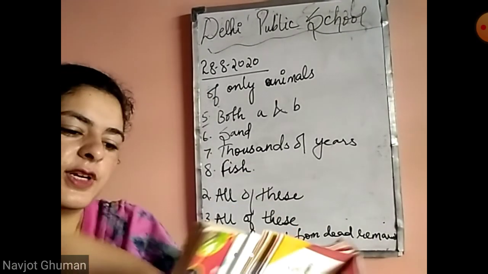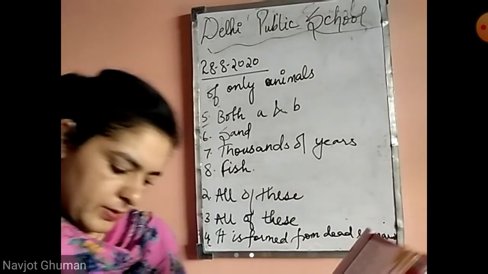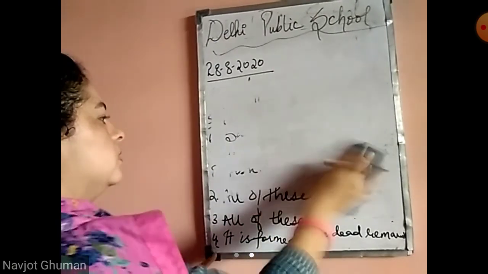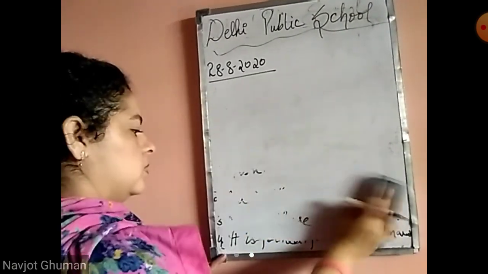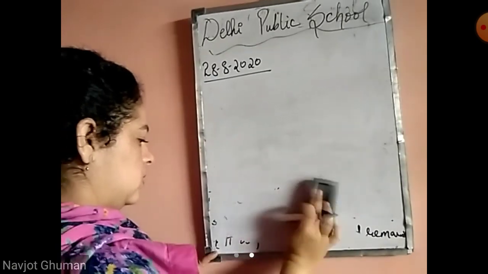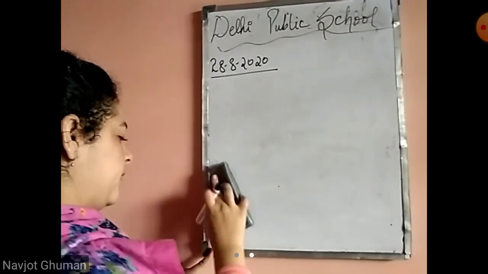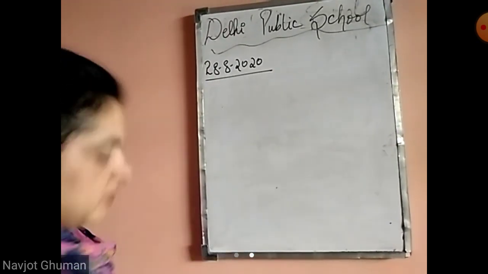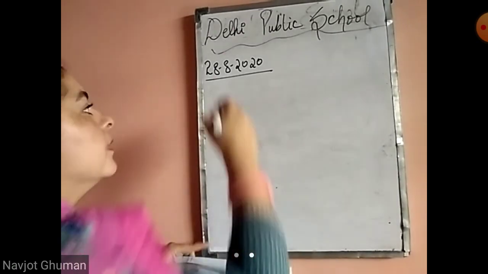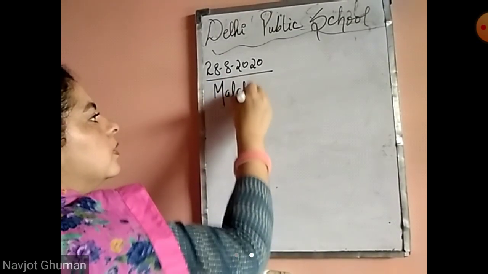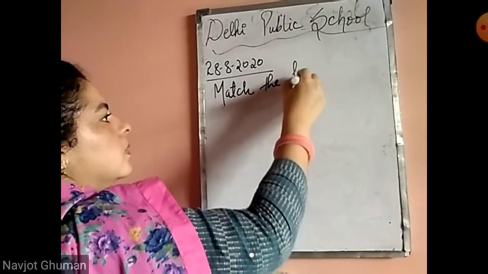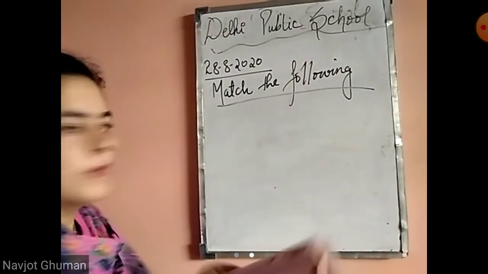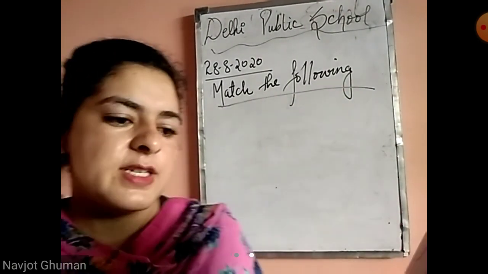Next is match the following. We have to match the correct options on the right hand side with the left hand side. First is roots.